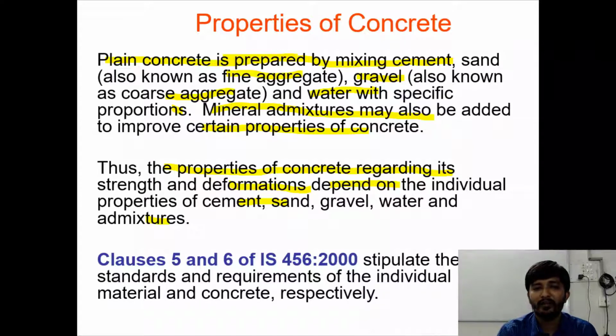So clause number 5 and clause number 6 of IS 456-2000 stipulate the standards and the requirements of the individual materials and concrete respectively. So the IS code has given the properties and other criteria which are required for all these different ingredients which are combining to prepare the concrete.